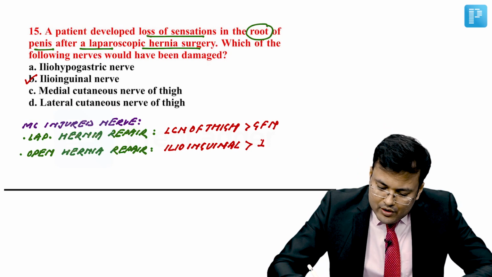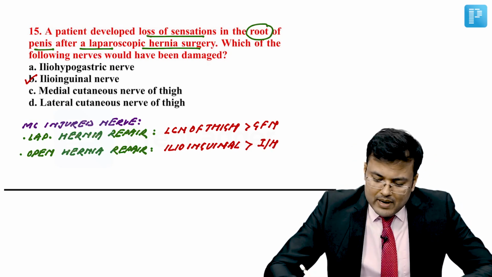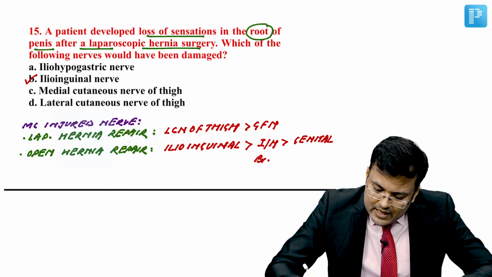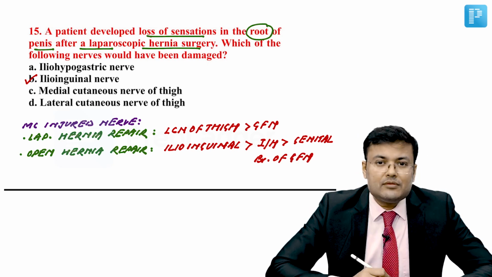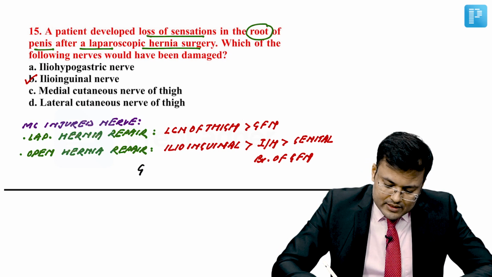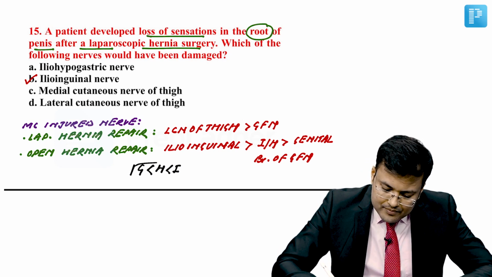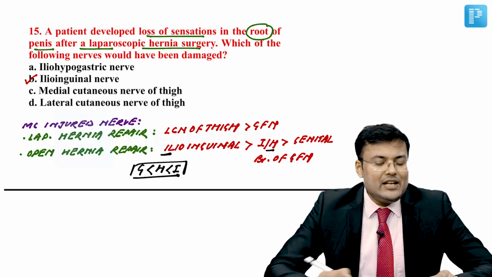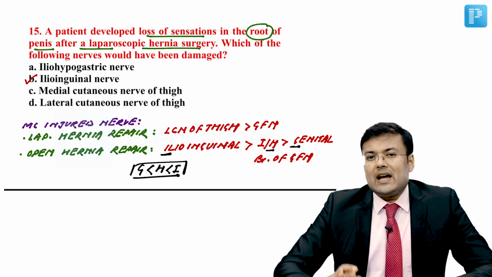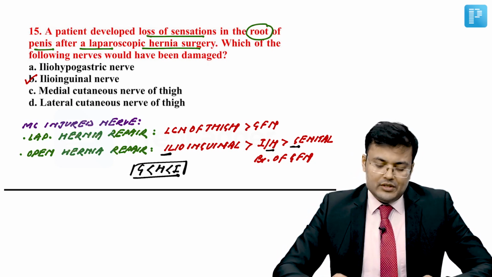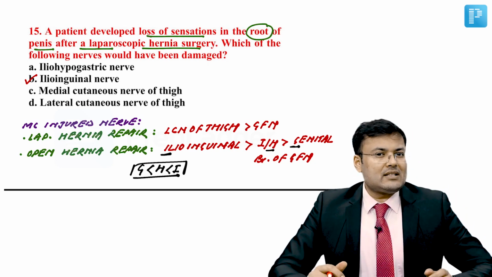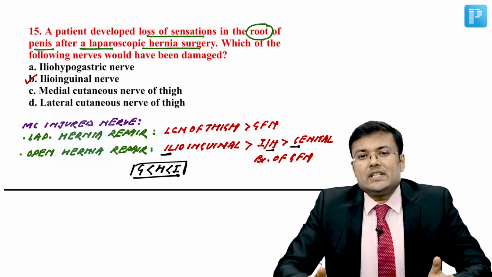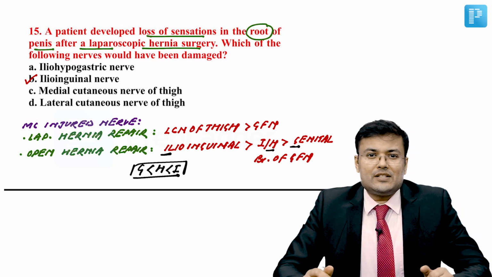And the most commonly injured nerve in open hernia repair is the ilioinguinal, followed by the iliohypogastric, followed by the genital branch of the genitofemoral nerve. So how to remember? The mnemonic is GHI. I means ilioinguinal, H means hypogastric, so this is iliohypogastric, and G is the genital branch of the genitofemoral nerve. So these questions are also asked, and if the question is asked like there is loss of sensation of the root of the penis after laparoscopic hernia repair, obviously it is the ilioinguinal nerve. The correct answer for this question is B.